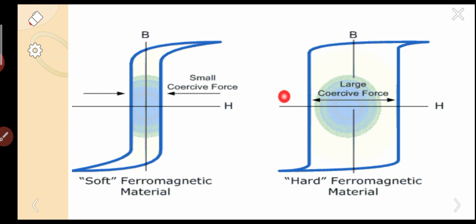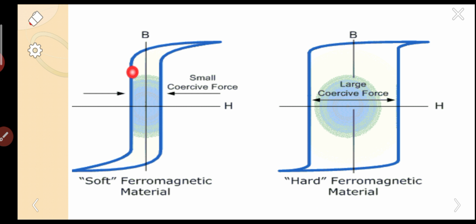So basing on the area of the hysteresis loop, the ferromagnetic materials are generally classified into two types. One is soft ferromagnetic materials and another one is hard ferromagnetic materials.